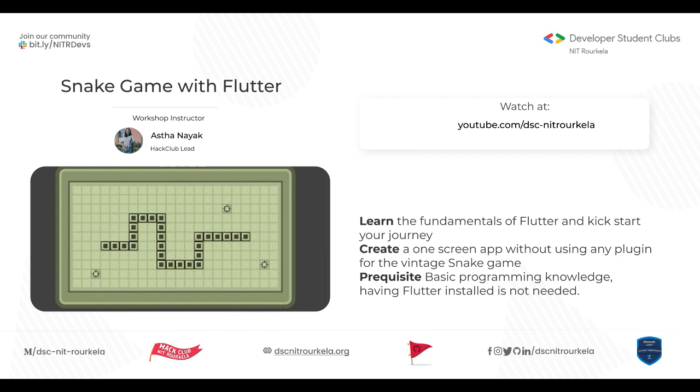There is one more benefit, probably the best feature Flutter provides, which is hot reload. While you're coding, you don't have to install the entire app again to see the changes. Suppose you have put a color and you don't like the opacity. For a small change, you don't have to install the entire app again. You can just use the hot reload option, which is small r if you are running from terminal, or